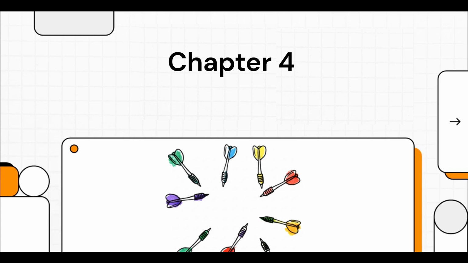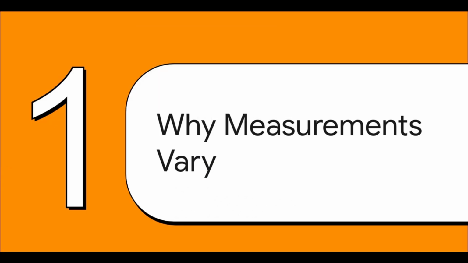Let's talk about something that happens to, well, pretty much everyone. Every time we try to measure something, anything really, the numbers are never quite perfect. There's always a little bit of fuzziness. So the big question is, how do we cut through all that noise to find what's really going on in our data? So where do we even start?